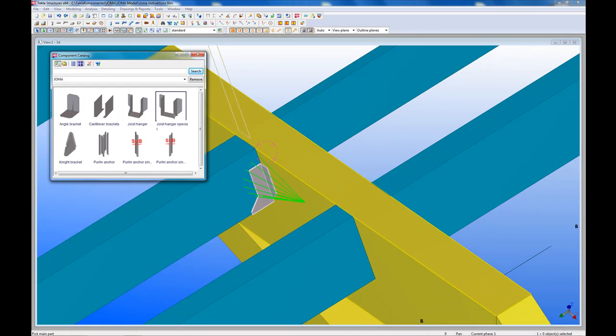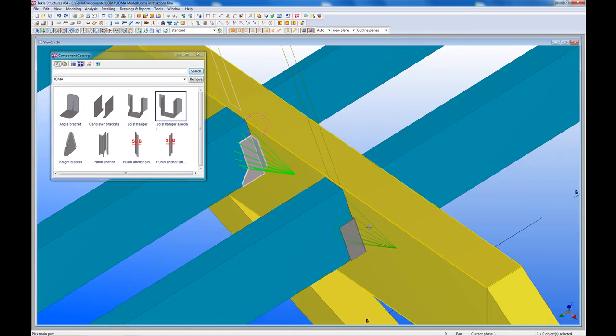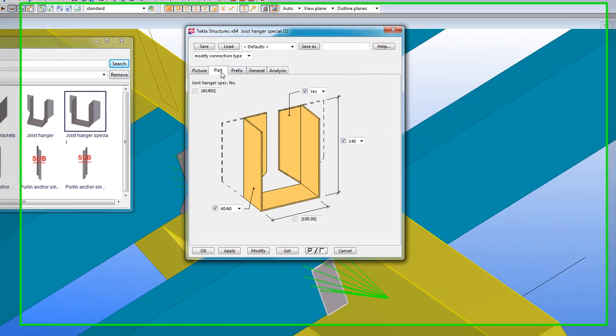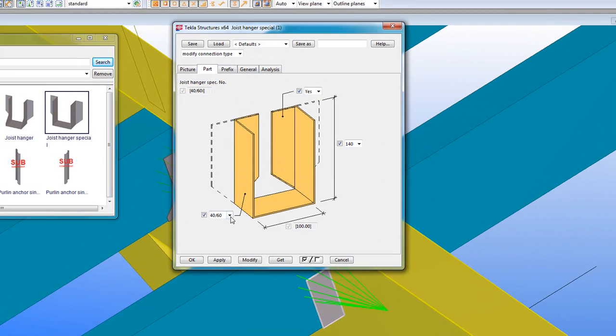The joist hanger special component has the same functionality as the joist hanger. What differs here is that the height is choosable and depends on what type of joist hanger is chosen.